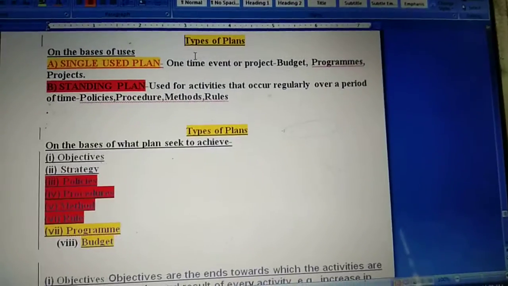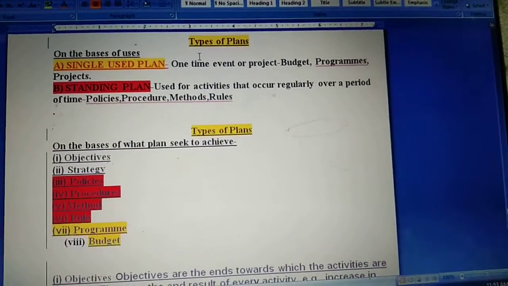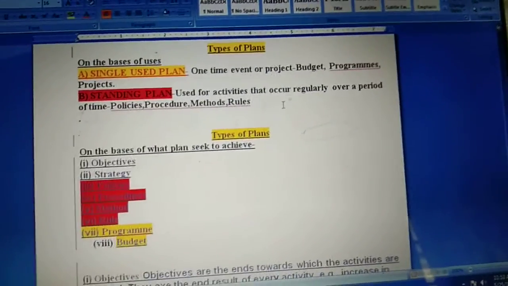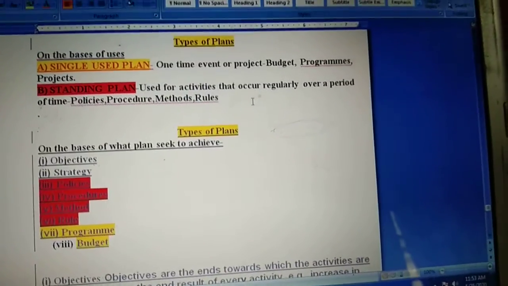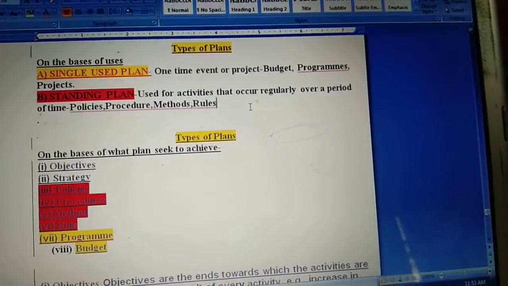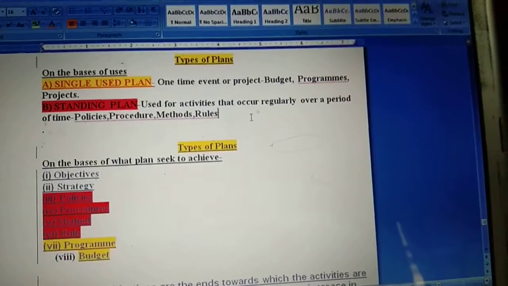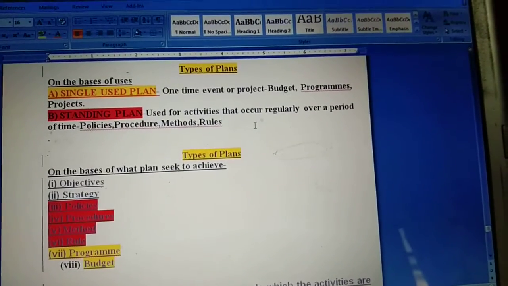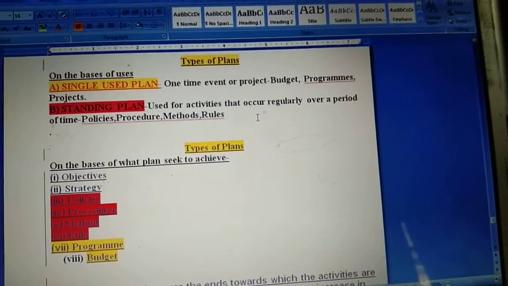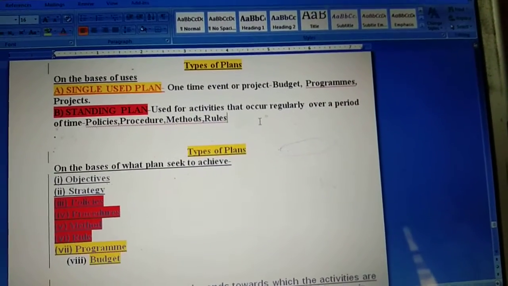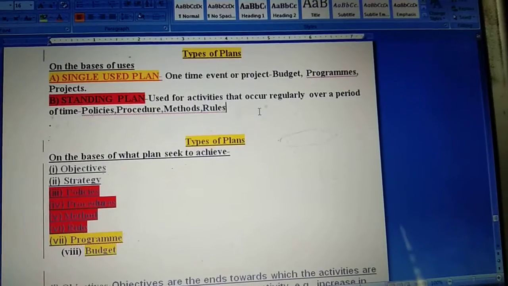Now standing plans. Standing plans are basically used for activities that occur regularly over a period of time. Meaning the same activity occurs regularly over a particular period of time, so you don't need to make the same plan again and again. The same plan for the same activity can be utilized many times. This is a plan which can be utilized for multiple purposes, and that is the reason we call it a standing plan.